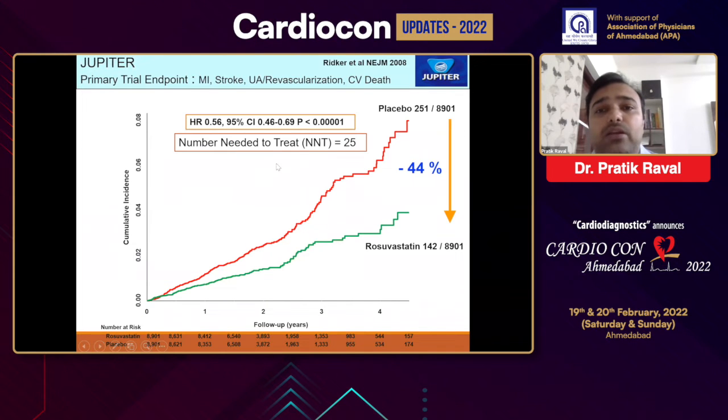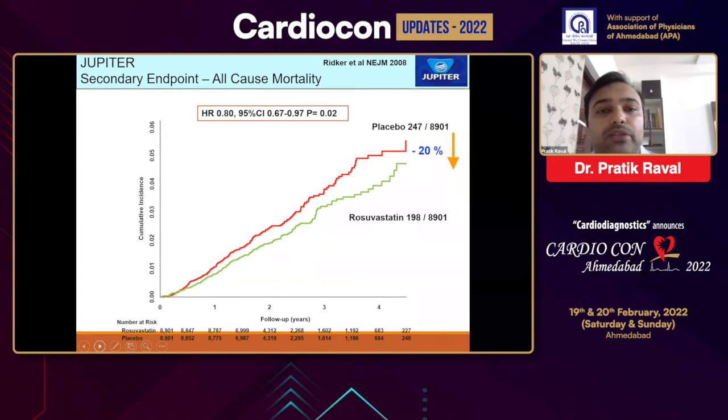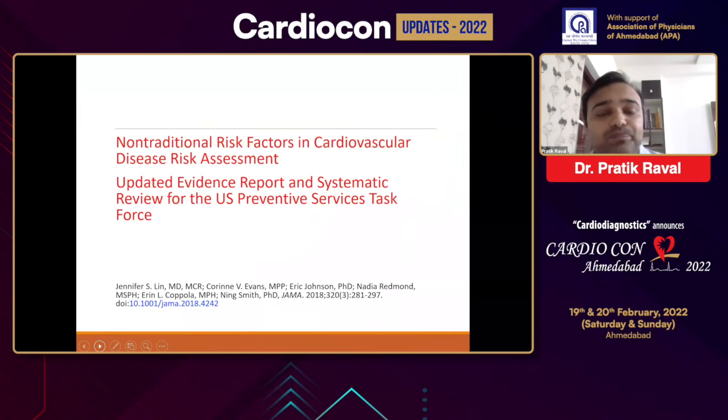And this trial clearly showed a significant reduction in the primary endpoint that was composed of death, MI, revascularization, and stroke. There was a 44% reduction of the primary endpoint in those with elevated CRP level. Similarly, the secondary endpoint, that was all-cause mortality, was also significantly reduced in patients with elevated CRP level.